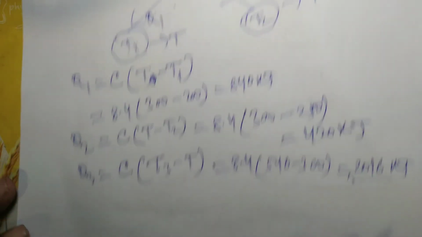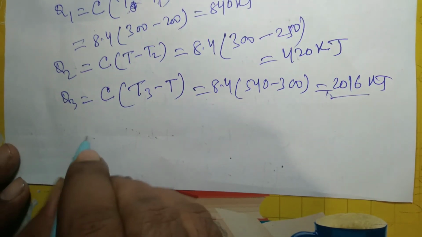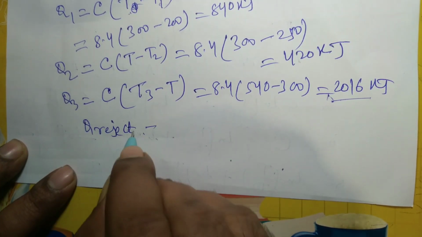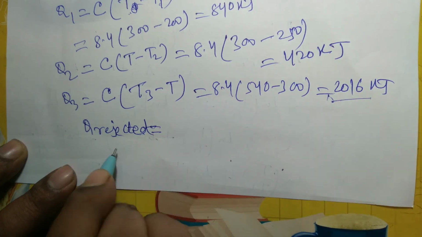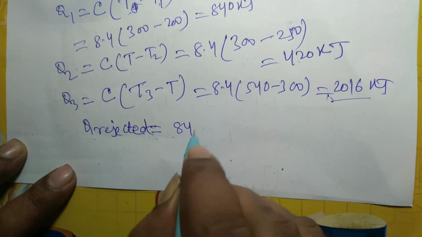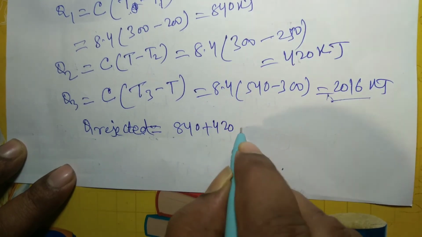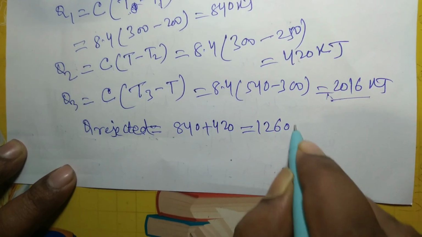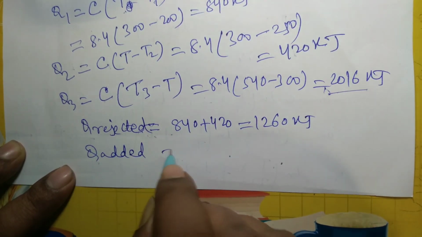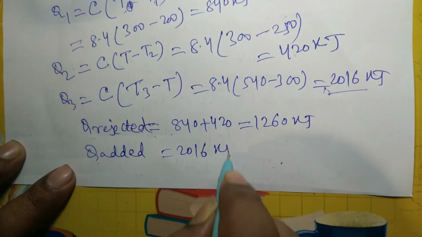So what is the heat rejected? Q rejected is Q1 plus Q2, that is 840 plus 420. This is equal to 1260 kilojoule. And the heat added is already calculated, that is 2016 kilojoule.